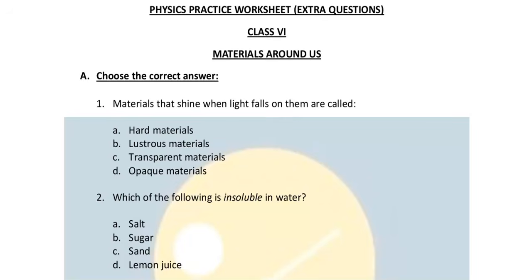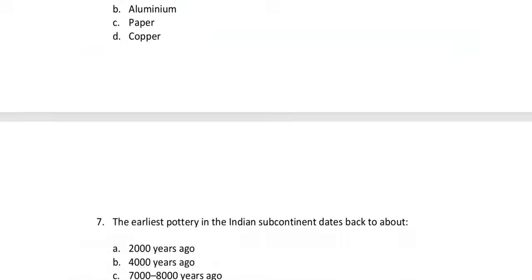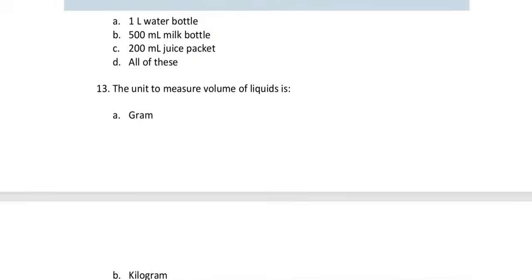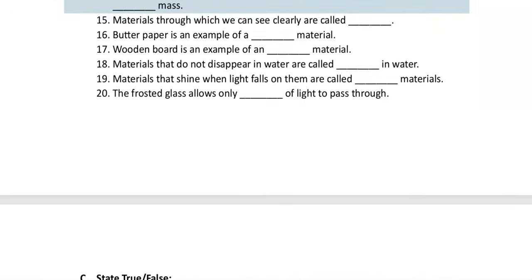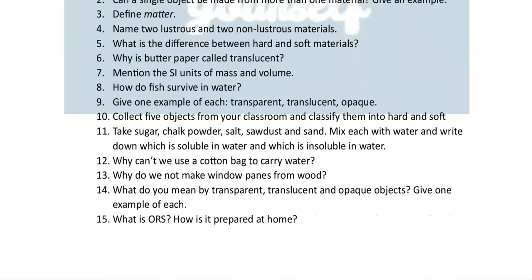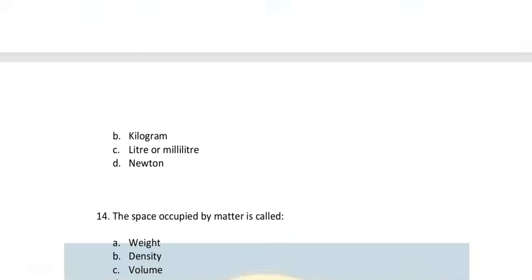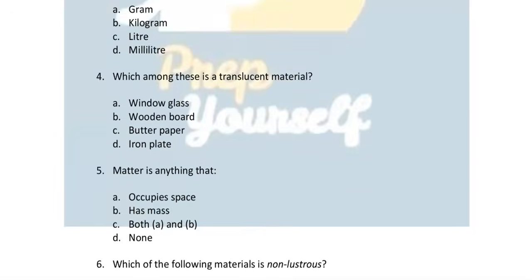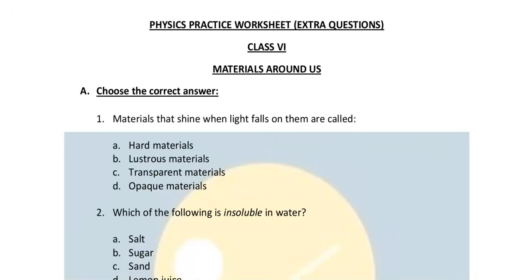Here I have made for you a worksheet which has around 15 MCQs, then 20 fill in the blanks, 20 true and false, and 15 question answers. All these cover your extra questions from chapter number 6, that is materials around us. So let us quickly go through the objective questions at least.